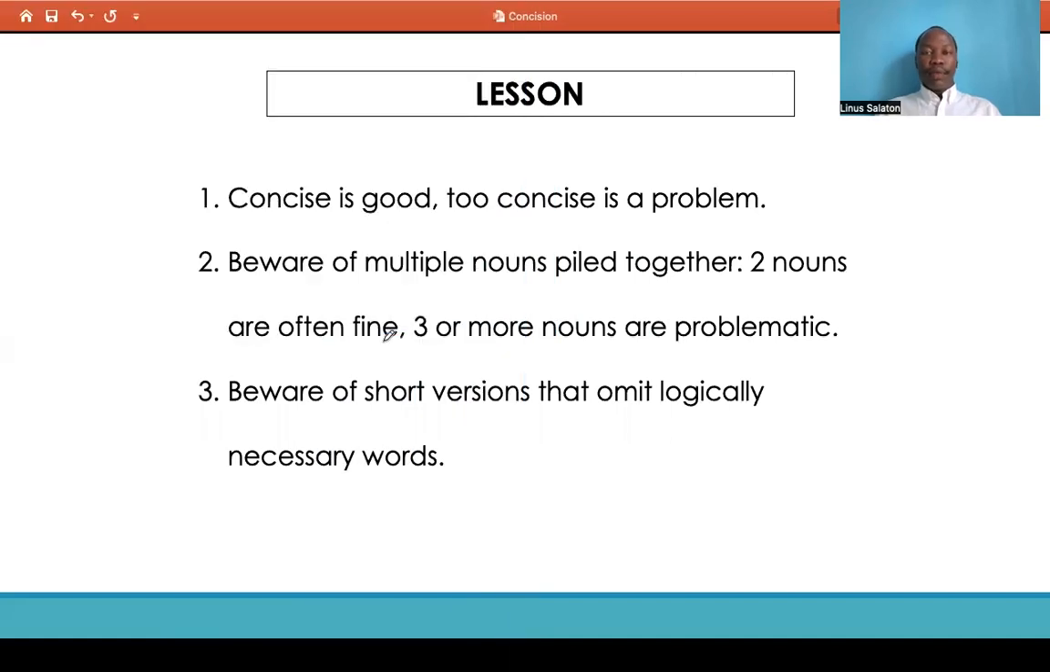So the lesson from this concision class will be: concision is good, a concise statement is good, but too concise is a problem, all right? We have seen particular examples of that. Or be aware of multiple nouns piled together. Two nouns are often fine, but when you have three or more nouns, it becomes problematic. It creates a whole new meaning from what we're actually intending to communicate. Right? Then be aware of short answer versions that omit logically necessary words. I believe I have clearly elaborated that.